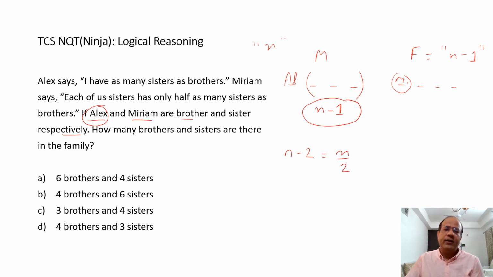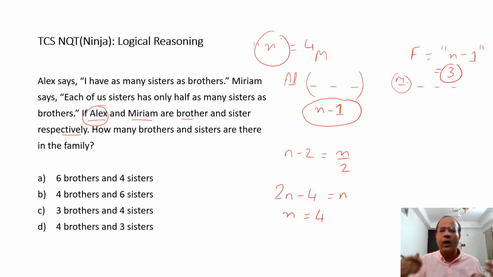So if you solve it, it is going to be 2n minus 4 equals n. And if you bring n to one side, n will come out as 4. Now if n is 4, then n minus 1 has to be 3. So towards the end, if you want to count how many brothers and sisters there are, there would be 4 brothers and 3 sisters. I hope this is clear.